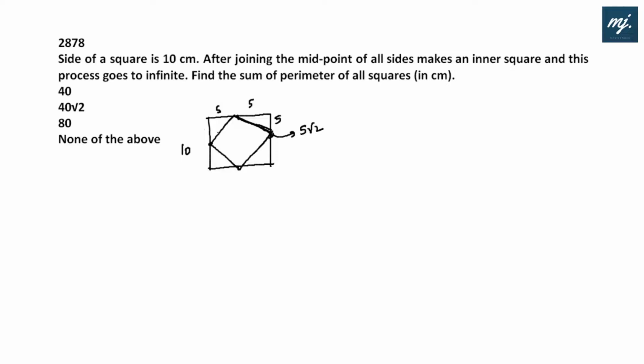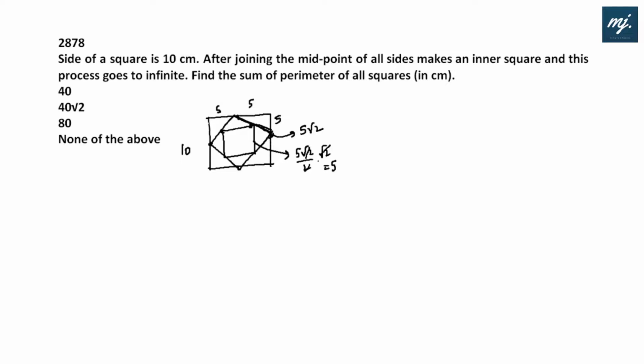And this process goes on. Again, we will have a square inside it. Then this side would be half of 5 root 2 into root 2. That means it would be 5 again. Now find the sum of perimeter of all the squares.